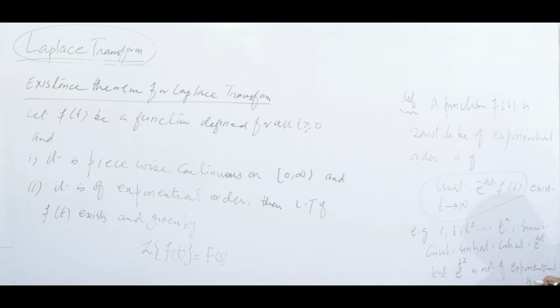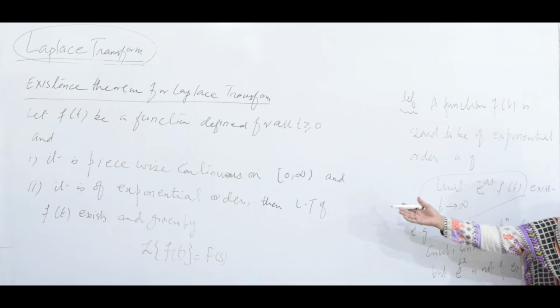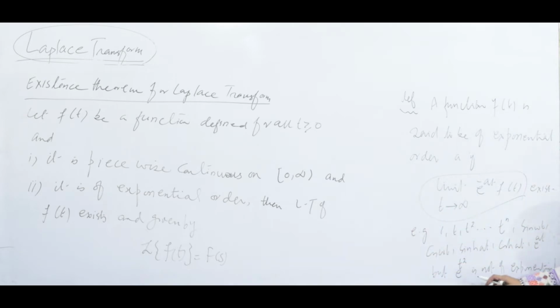Not of exponential order means that if you put e^(t²) and e^(-at) here and take the limit, since e^(t²) does not vanish, and if you take the derivative it is e^(t²) into 2t, so the limit is infinity. The limit does not exist. If the limit does not exist, it is not of exponential order, and if one of the conditions fails, then you cannot find the Laplace transform of this function.